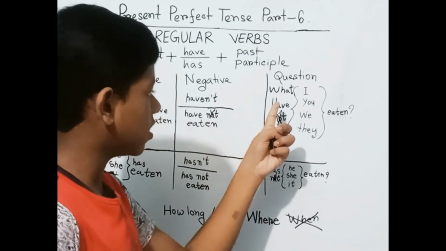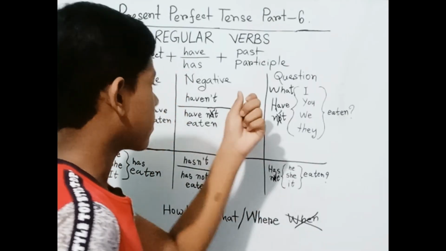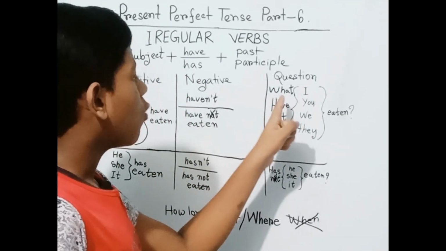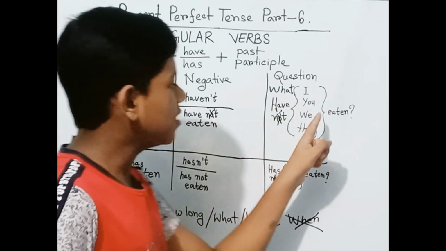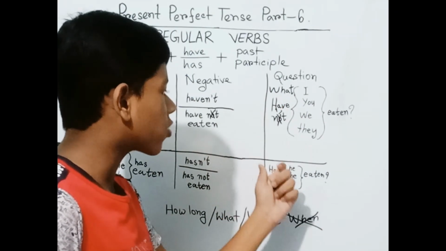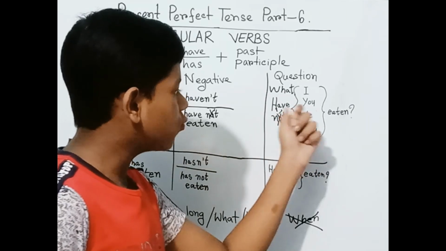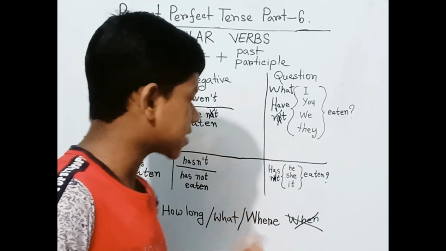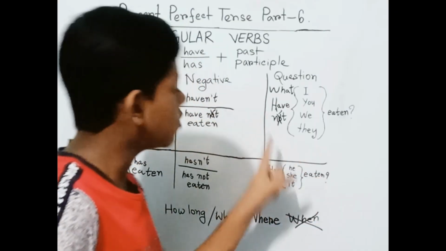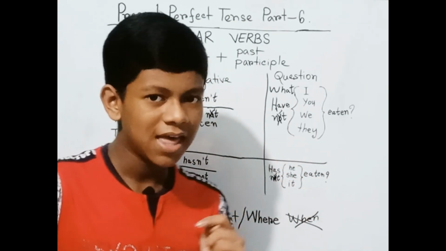Let's explore this with the positive form of the question. Forget about the word not or haven't. What have I eaten? What have you eaten? Just remember have or has. What have we eaten? What have they eaten? Same as here. What has he eaten? What has she eaten? What has it eaten?